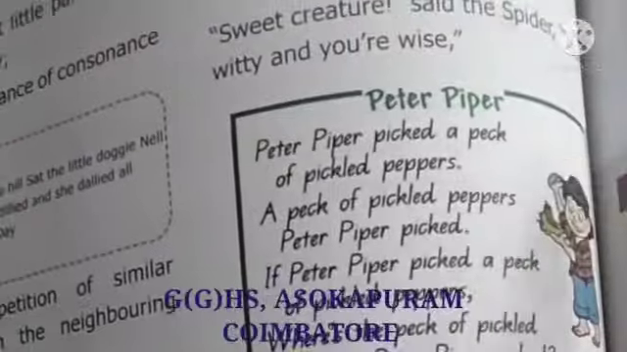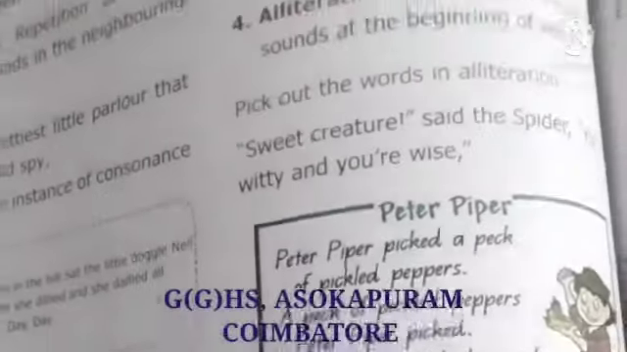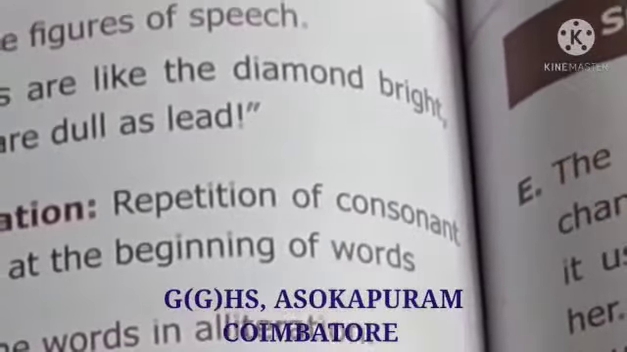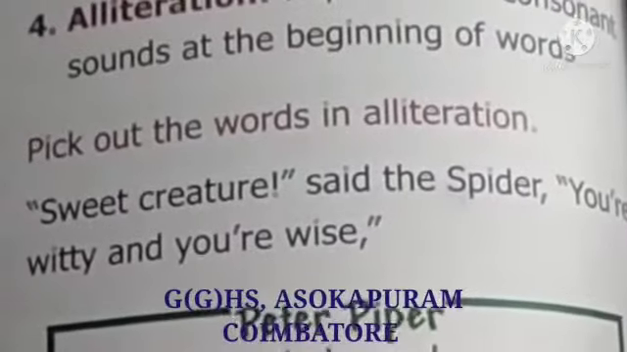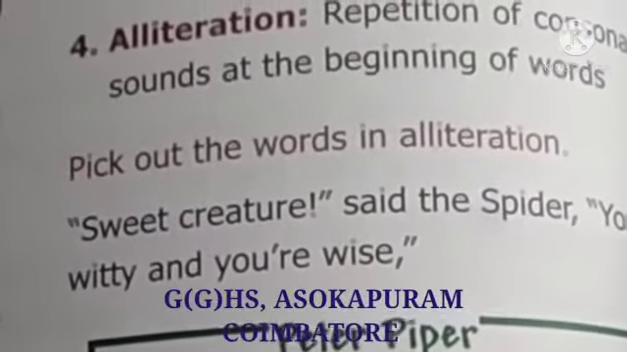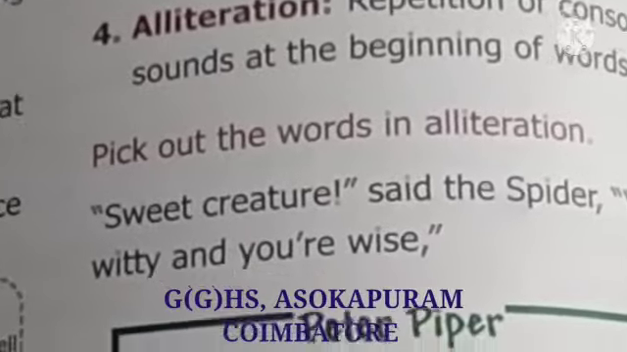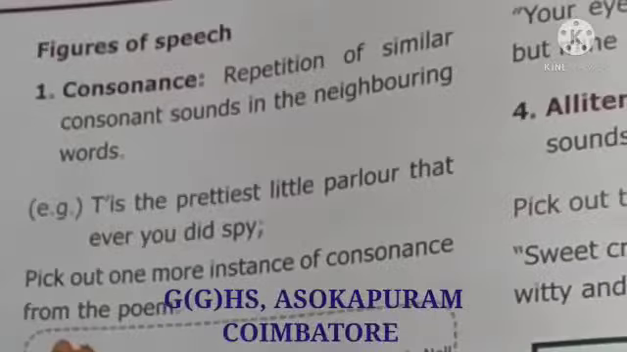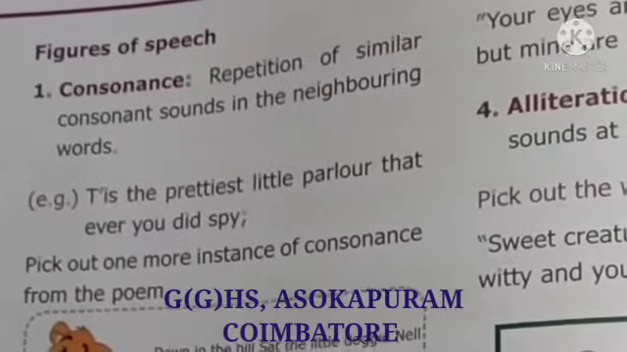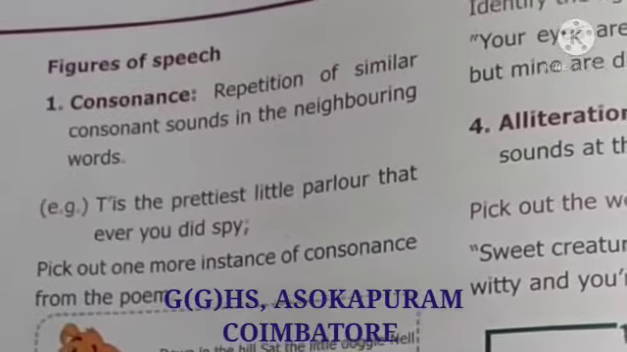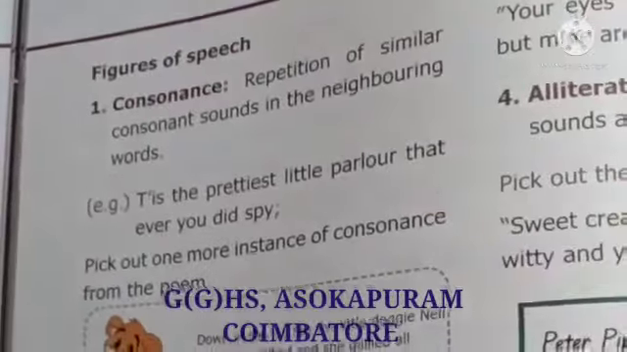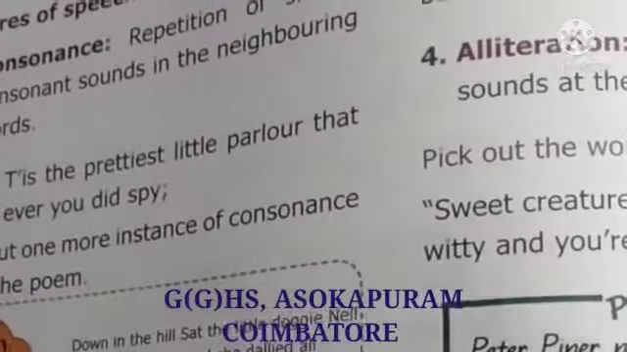Now, what is alliteration is given in question number 9. The definition for alliteration is given in your book on page number 106. Alliteration is the repetition of consonant sounds at the beginning of the word. Example: sweet creature, said the spider, you're witty and you're wise. S, S, S and W, W, Y, Y, all these are repeated. Now what is consonance? Repetition of similar consonant sounds in neighboring words. Neighboring words means it can be in the middle, in the beginning or at the end. The same example is given here also.